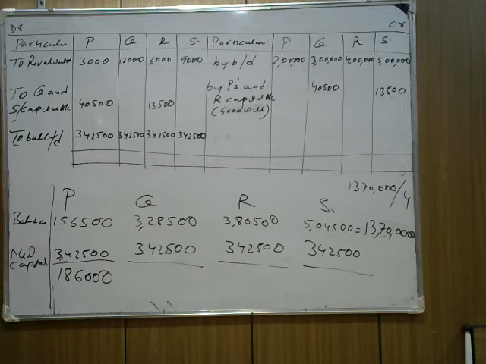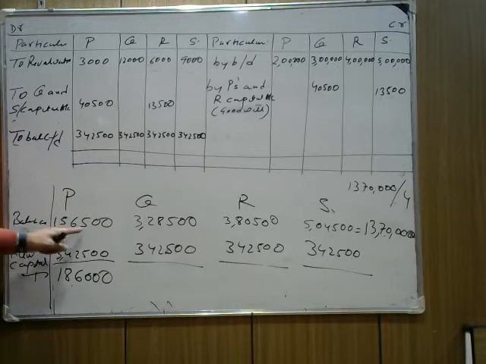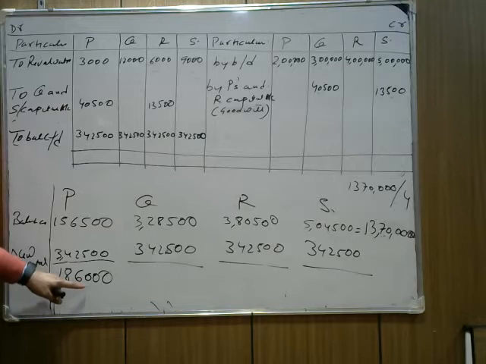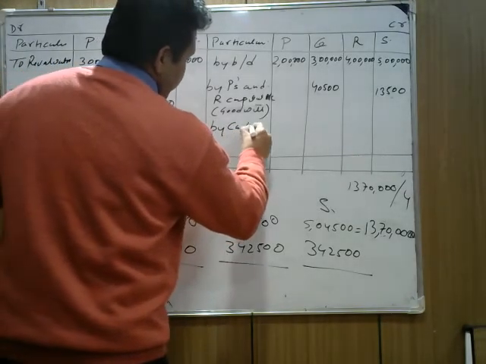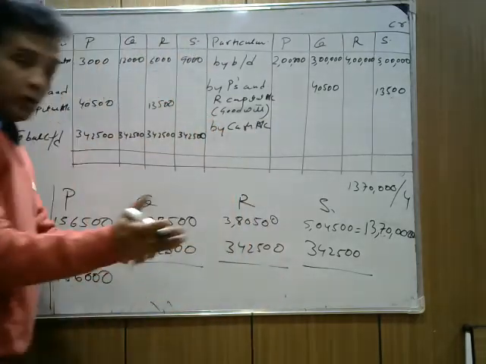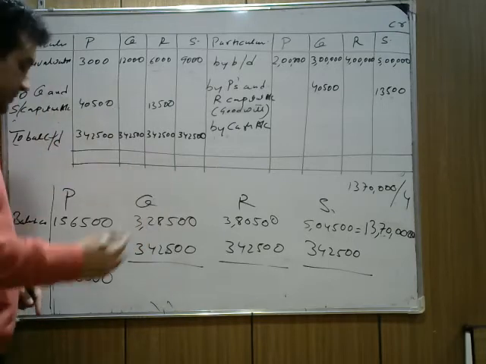Okay. Q's old capital is 3,28,500. He has sufficient capital, so he will get a refund. You understand that P needs to bring 1,86,000 more. We are writing here more. He needs to raise his capital. P's old capital is 1,56,500. He needs to bring 3,42,500. It means he needs to bring 1,86,000 more. So we write here the cash account, because adjustments are through cash. So P has to raise his capital, increase it. So whenever his capital increases, it is credited. How much?